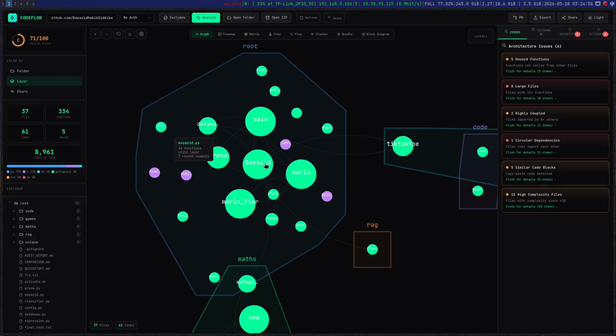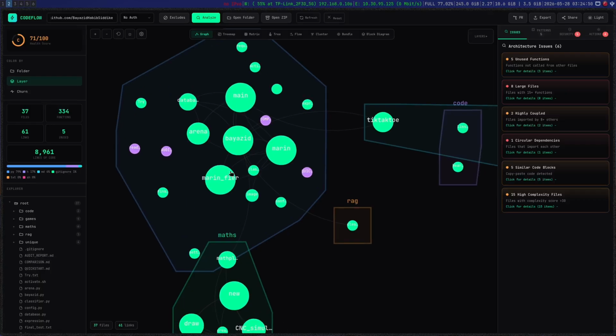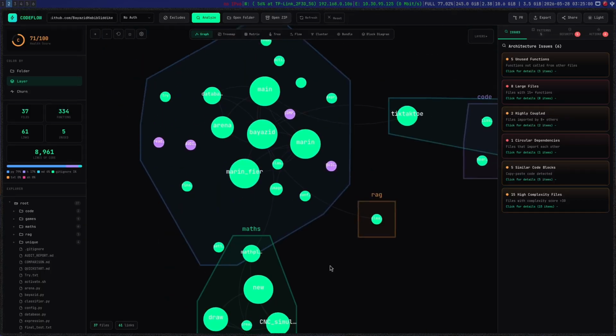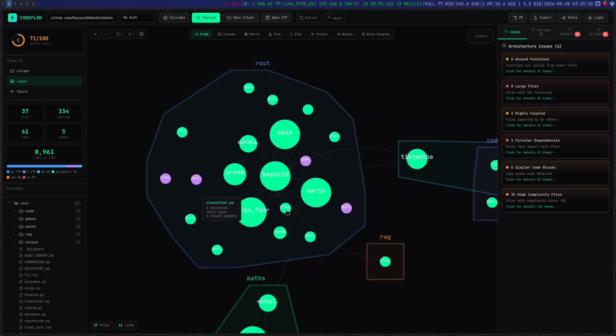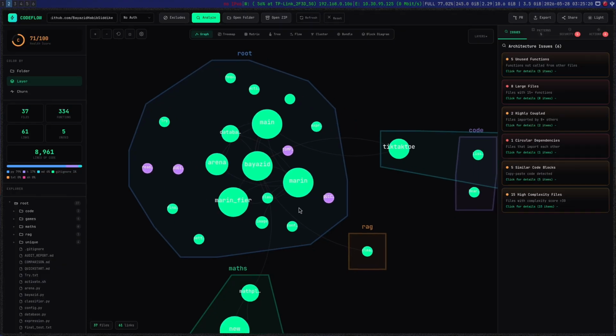After that, you can see there is a classifier. Here is the Marine classifier, and there is another classifier. This classifier is connected with BAYAZID, and the Marine classifier is connected with Marine, even though both of them are internally connected with each other.